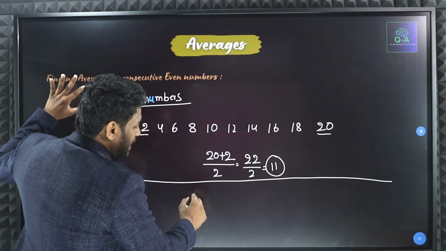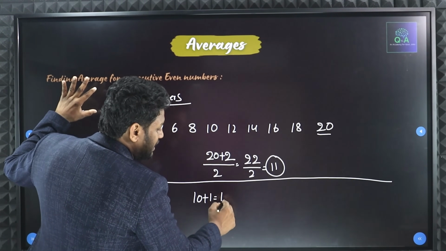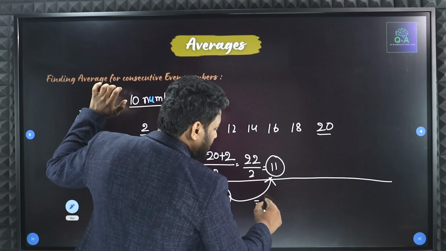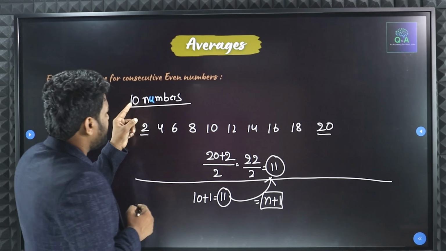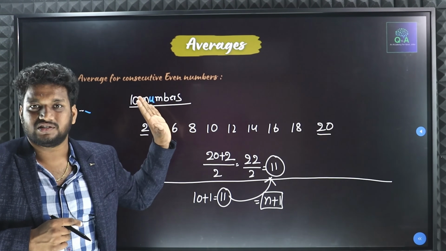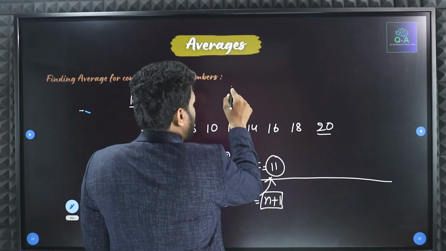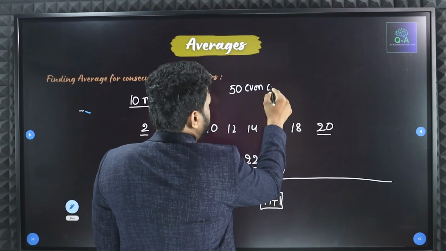10. If you add plus 1 for that, 10 plus 1 is going to be 11, and that is going to be your answer, which is nothing but n plus 1. Whatever the question they are giving, for that number, if you add 1, that is your average. In the same way, if I ask you to find the average for 50 even consecutive numbers.